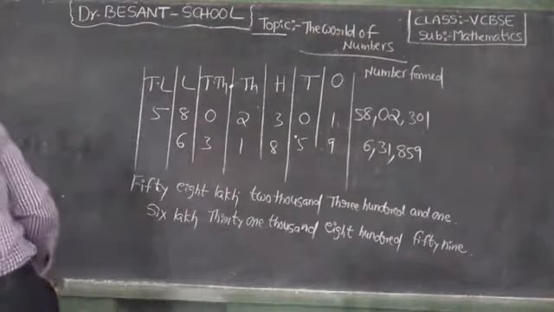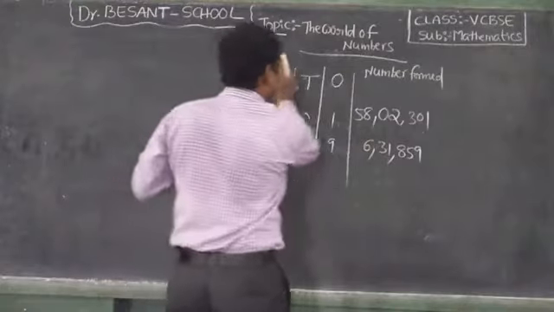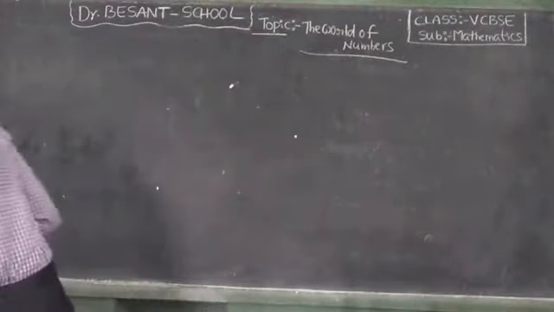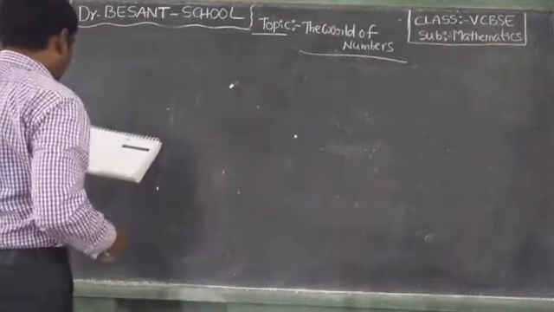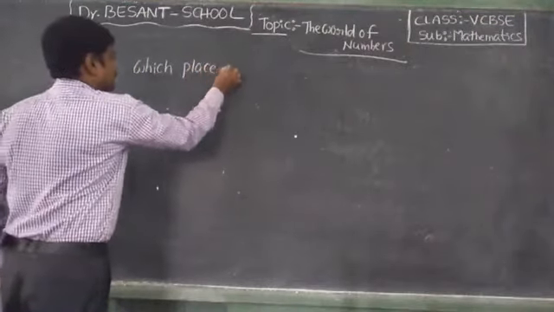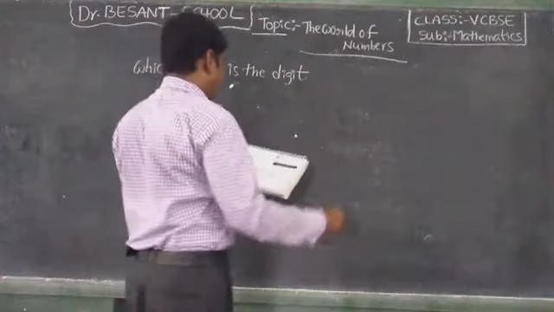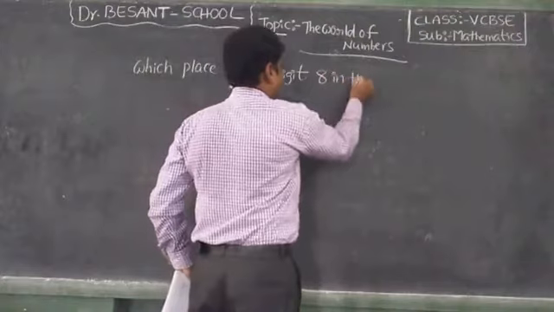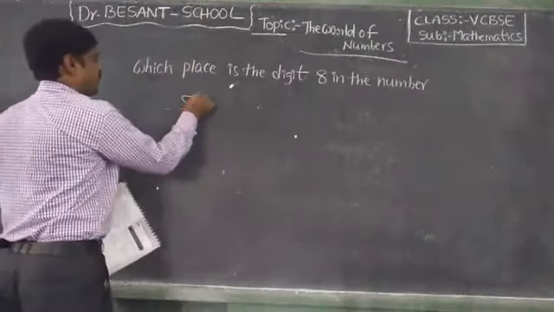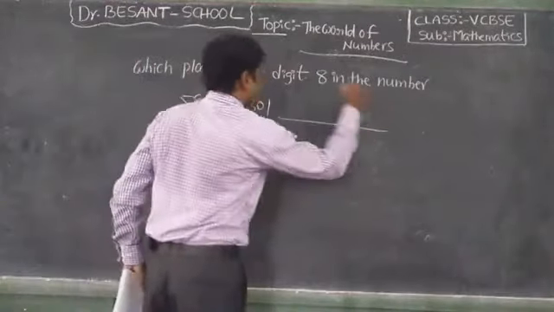See, which place is the digit 8 in the number 58 lakh 2,301? So we have to answer.